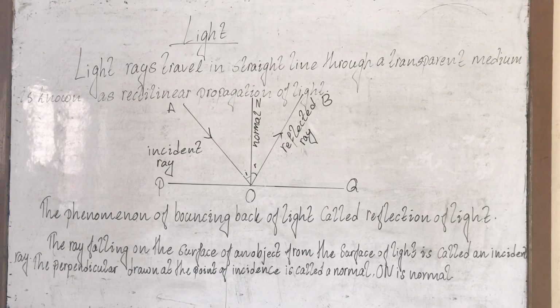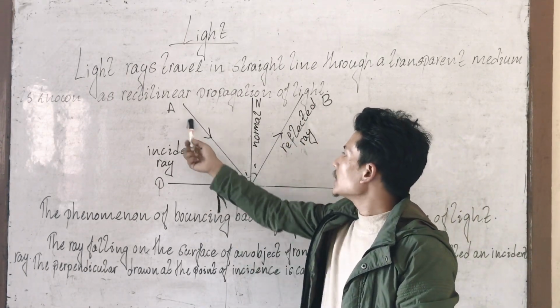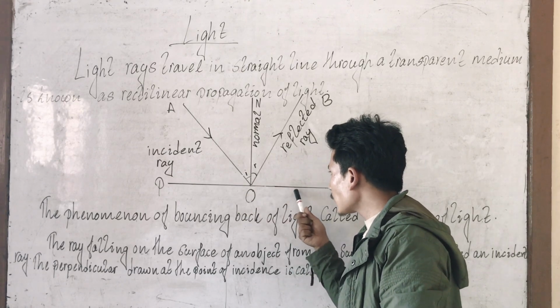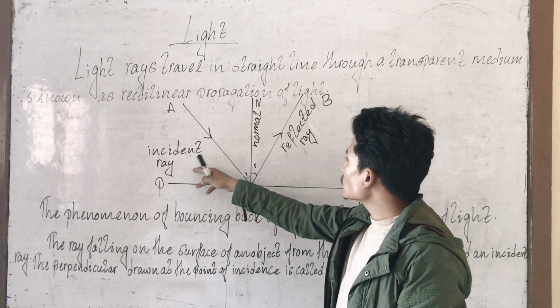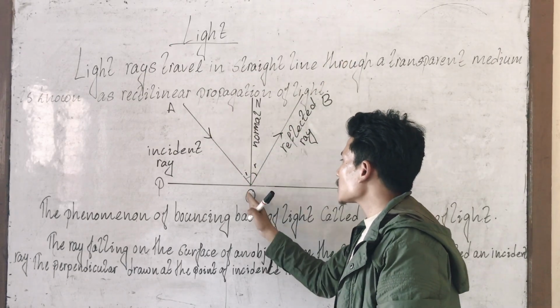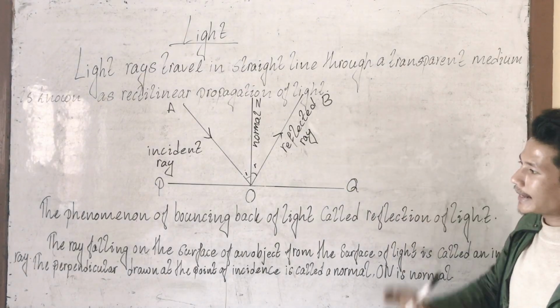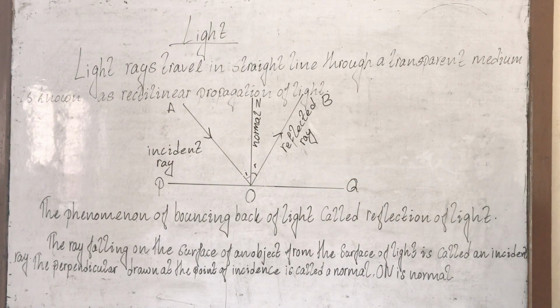Or we can say the incident ray returns to the same medium after striking the surface, and such a returned ray is known as the reflected ray. Look, it looks like an incident ray: when the incident ray touches the surface, it returns. The ray that hits an object and returns is what we call the reflected ray. Is that clear, students?